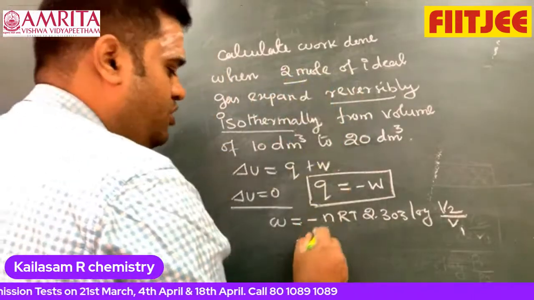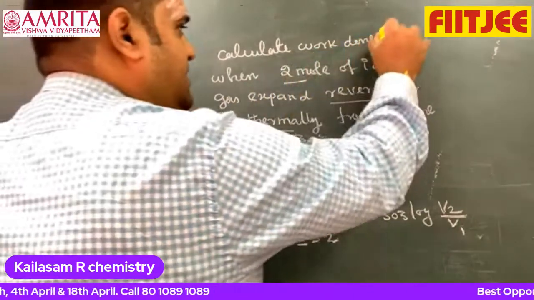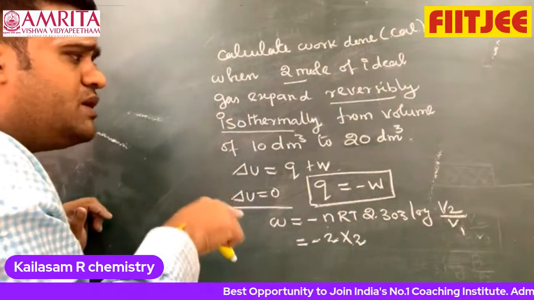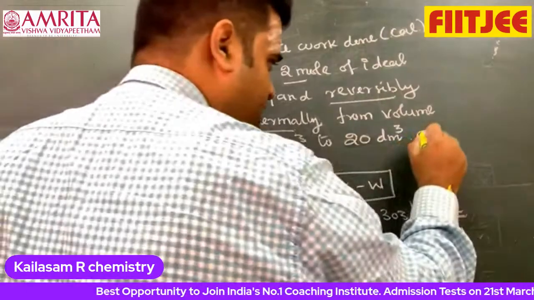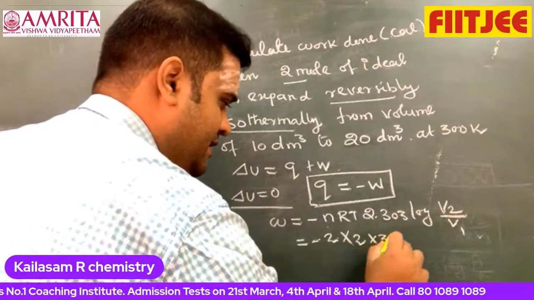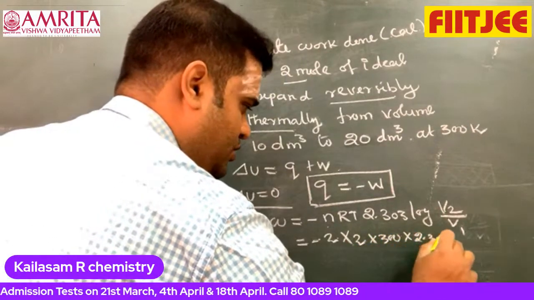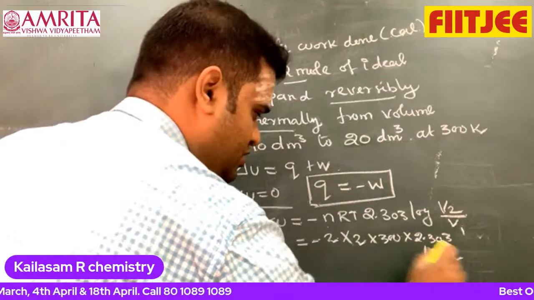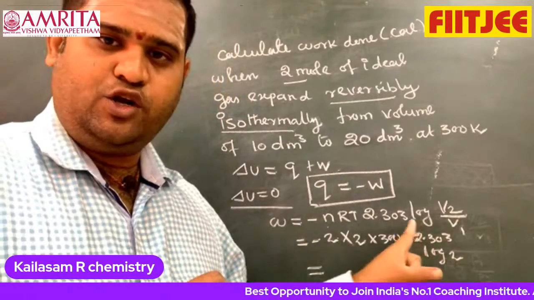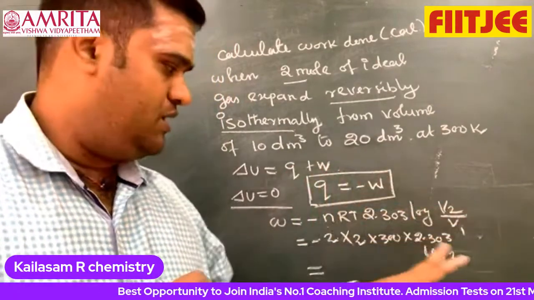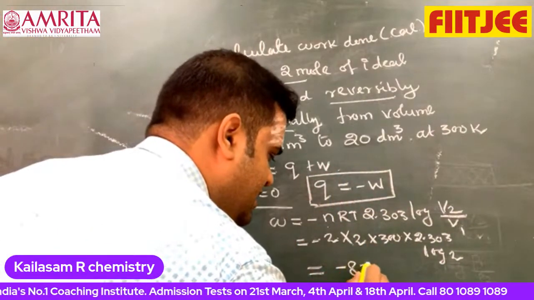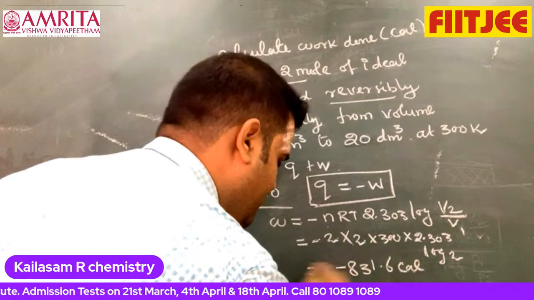So how many moles of gas? 2 mole. n is the number of moles, so I can write 2. I am asking to express in terms of calories because it is easy to calculate. And in an isothermal process the temperature is constant at 300 Kelvin. Therefore, 2 into 300 into 2.303 log 2. If you simplify, log 2 is 0.3010 into 2.303, which means 0.693, into 2 and 300. You may get the answer of minus 831.6 calories for W.